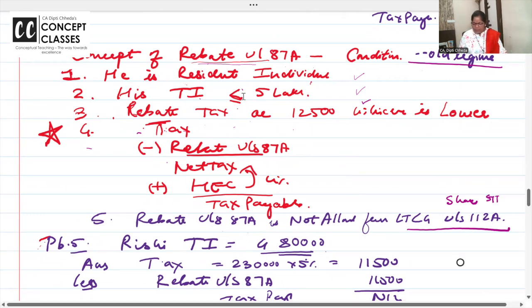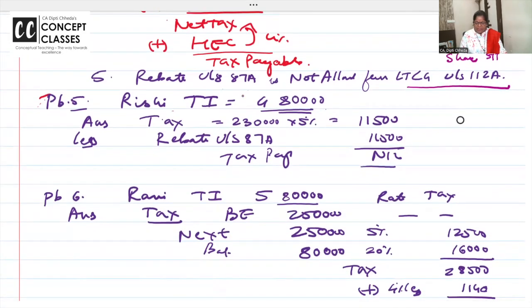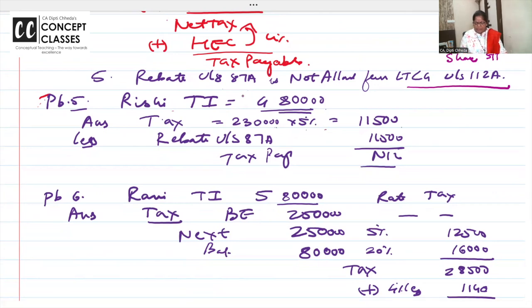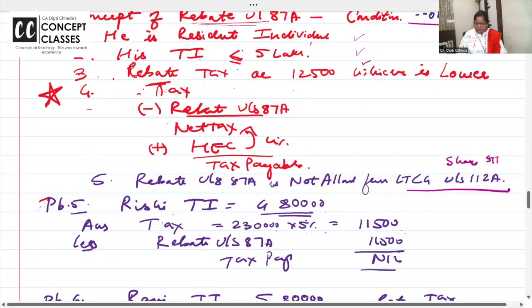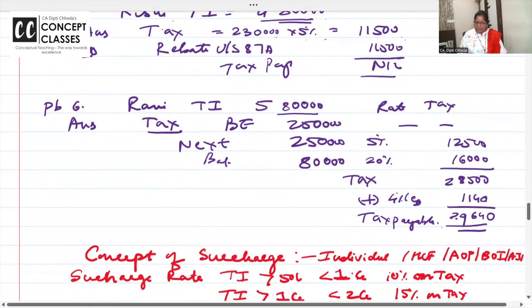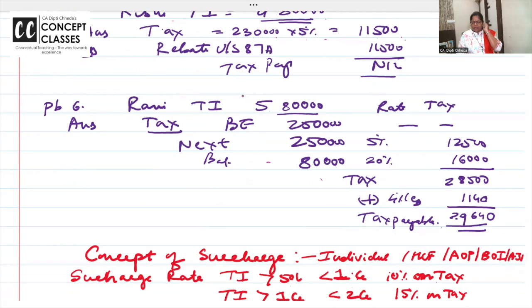This will not get rebate. Suppose your income is 4.80 lakh. Up to 2.5 lakh nil, next 2,30,000 at 5% is 11,500, or maximum rebate 12,500, whichever is lower. So the full 11,500 is rebated. Suppose your income is 5.80 lakh. Then no rebate. 2.5 lakh nil, next 2.5 to 5 lakh, then 80,000 at 20%, from 5 to 10 lakh, no rebate. Clear to all of you?